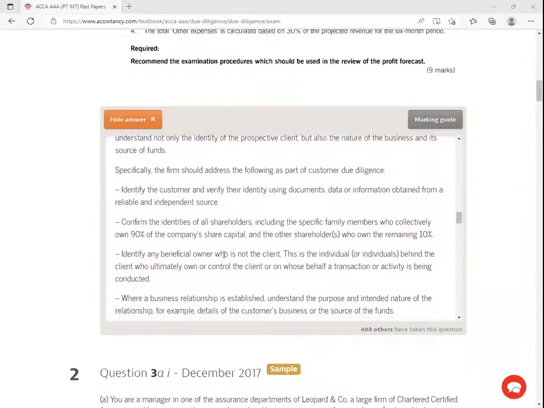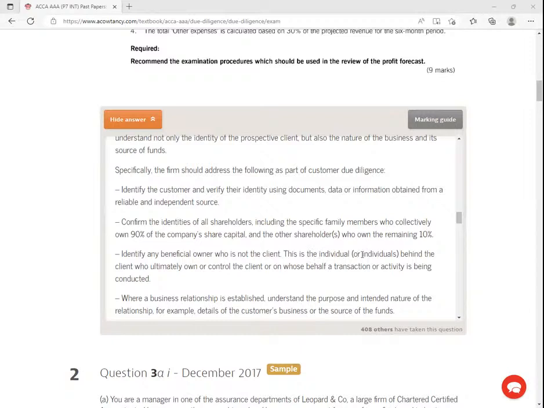This thing is becoming quite a big thing, even in Kenya here, the concept of beneficial owners. There is a time the registrar of companies had asked all companies to declare what we call beneficial owners. Like now, this son, they have set up some company for him abroad. Even if they say that this company belongs to the son, we know that the son never invested, never had that capital, right? The beneficial owner, of course, is the father, right? So identify any beneficial owner who is the client.